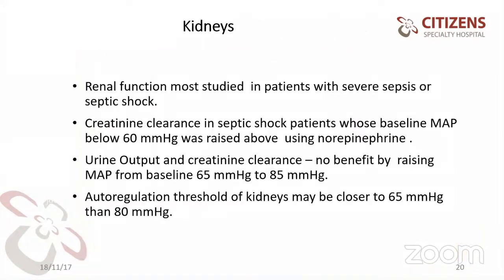So renal function, most studied in patients with severe sepsis or septic shock. Creatinine clearance in septic shock patients whose baseline MAP below 60 was raised above using norepinephrine. Urine output and creatinine clearance showed no benefit from raising mean arterial pressure from 65 mmHg to 85 mmHg. Autoregulation threshold of kidneys may be closer to 65 than 80 mmHg.